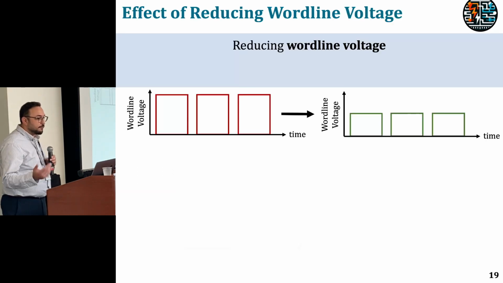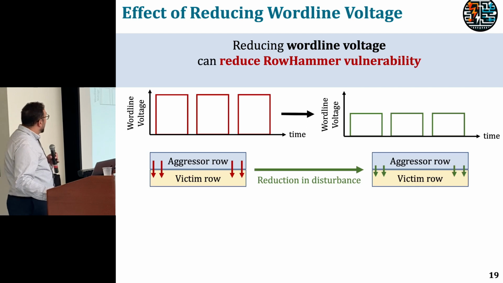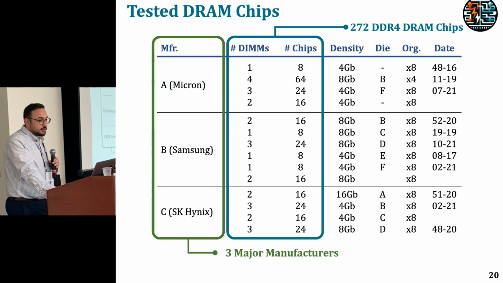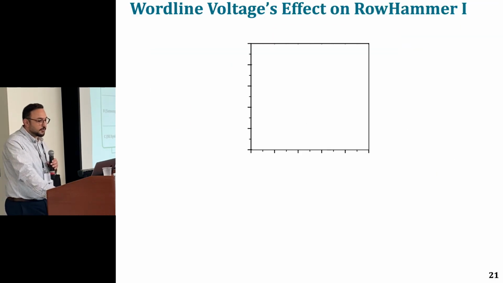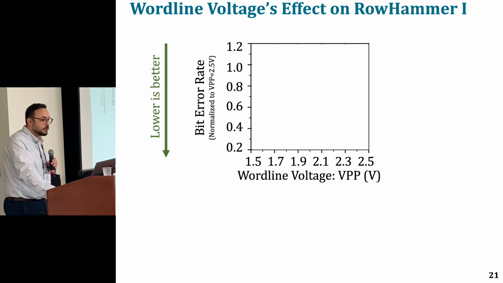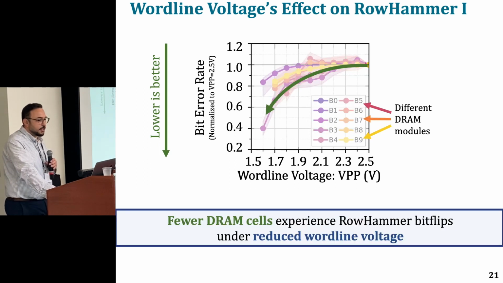So when we look at the effects of reducing word line voltage, we expect that it can reduce RowHammer vulnerability, and it can come at the cost of having cells in a weaker state. In this study, we tested 272 DDR4 DRAM chips from 3 major manufacturers, and we observed that as we reduce word line voltage from right to left here, we look at the bit error rate caused by the disturbance, and we observe that it significantly reduces. So basically, the key takeaway is that fewer DRAM cells experience RowHammer bit flips under reduced word line voltage.